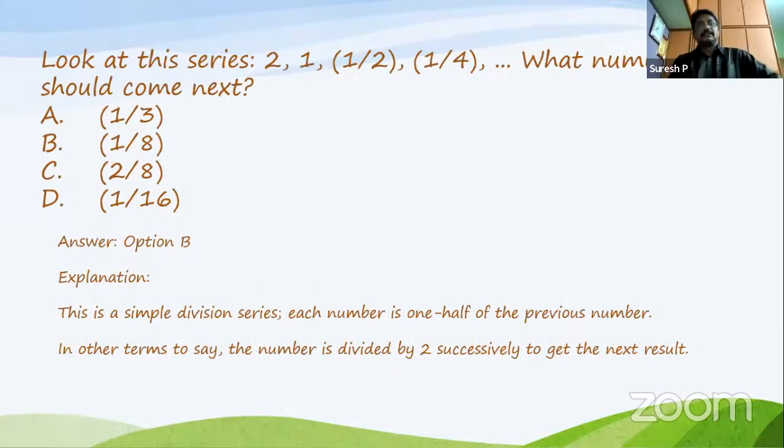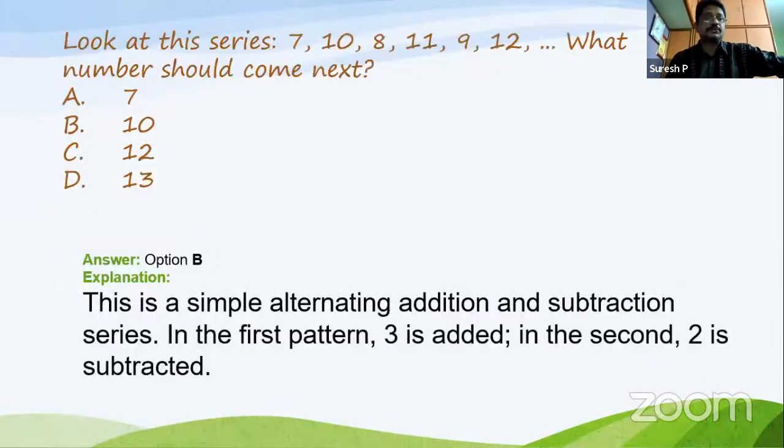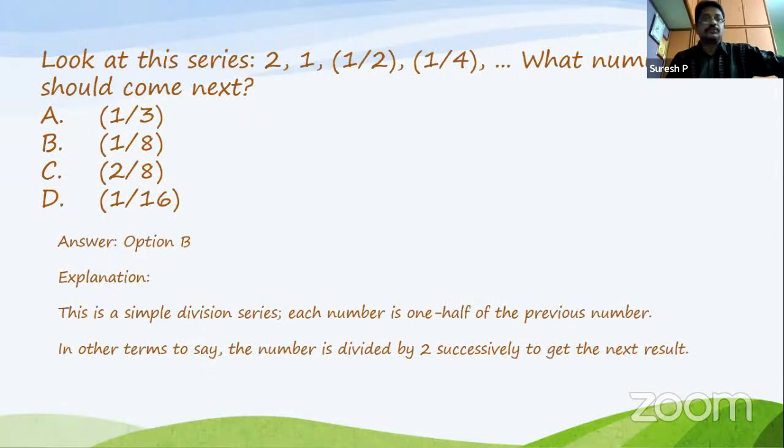Here is given 2, 1, 1 by 2, 1 by 4. What number comes as the next number? When you observe it, the next number will be half of the previous number. 2 by 2 is 1. And the next one is 1 by 2. Next is 1 by 4.